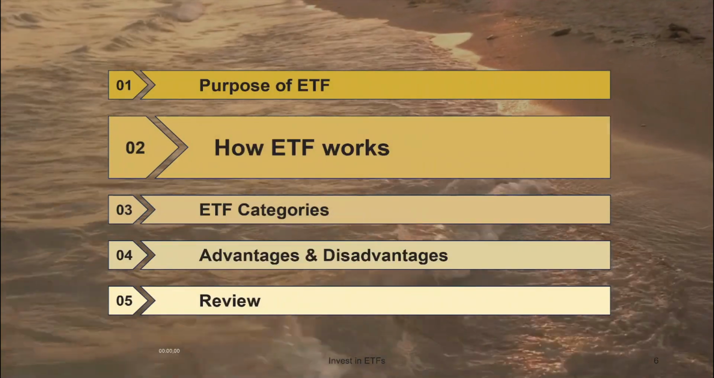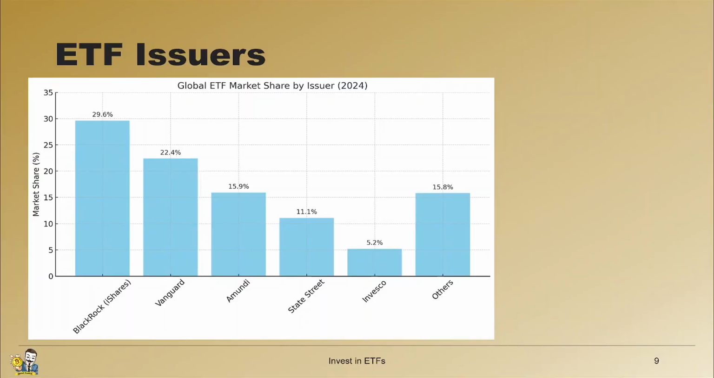Let's now understand how ETF works. The first very important thing is ETF issuers. They are the companies that create and manage ETFs. For example, here in this diagram, we can see the global ETF market share by issuer, and we see that BlackRock dominates the market with almost 30% of the share. It's followed by Vanguard, then by Amundi, State Street, Invesco, and so on.